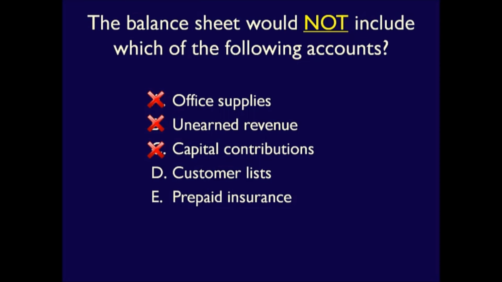The answer is not C either, because capital contributions are the direct investment by owners which appear on the balance sheet as part of equity. The answer is not E, because prepaid insurance is owned and will provide benefit in the future, so it's recorded as an asset. The correct answer is D, because customer lists the business have developed themselves are not listed on the balance sheet because they are not due to a financial transaction with an outside party. As such, they would be valuable to the business, but they would never be listed on their balance sheet.